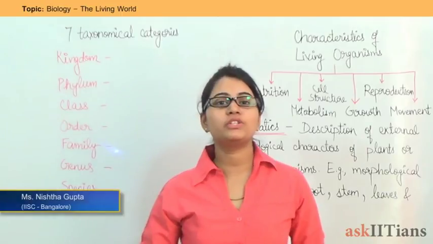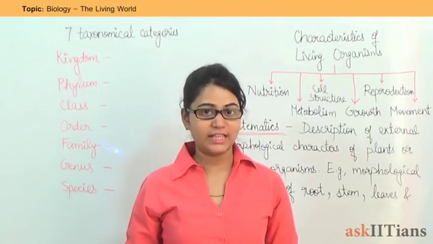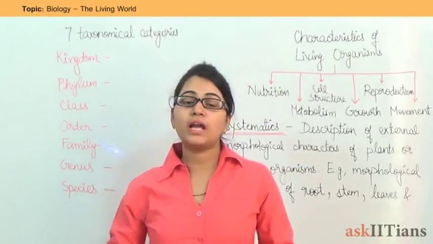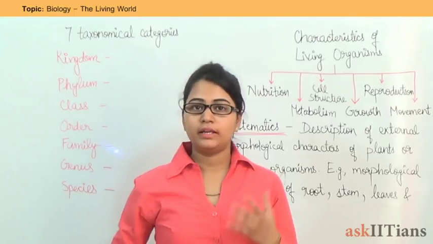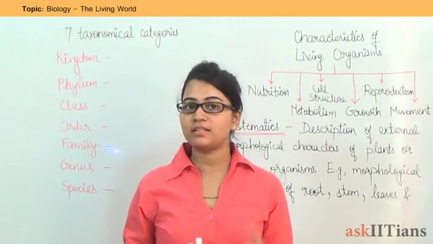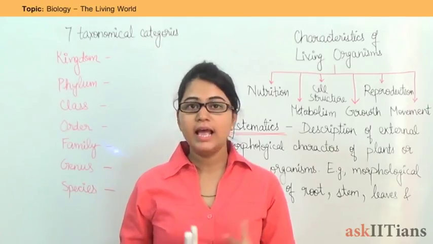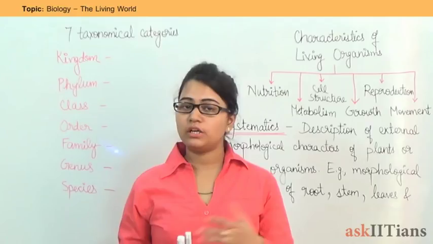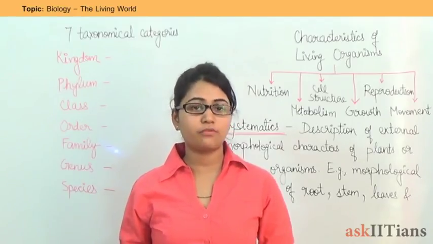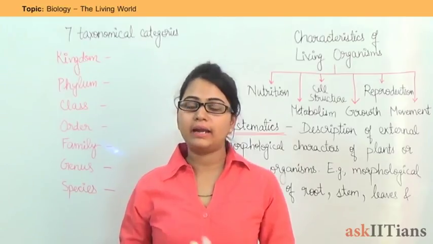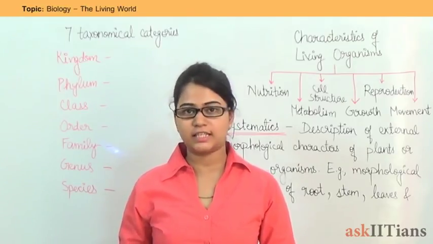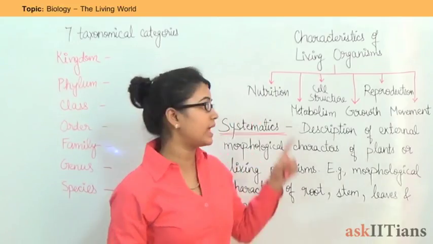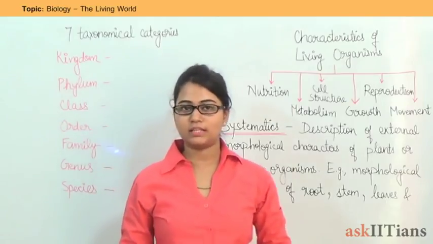Today we are going to start with the first chapter of biology, that is the living world. Under this chapter, there are many topics. First one is the basic characteristics of living organisms. Second, we will discuss systematics. Few terminologies like systematics, taxonomy, nomenclature, what are the rules of nomenclature, and at the end we will discuss the 7 categories of taxonomy. So let's start with the first topic, that is characteristics of living organisms.